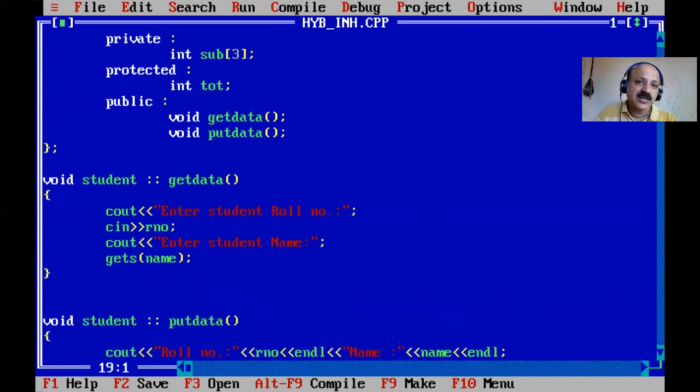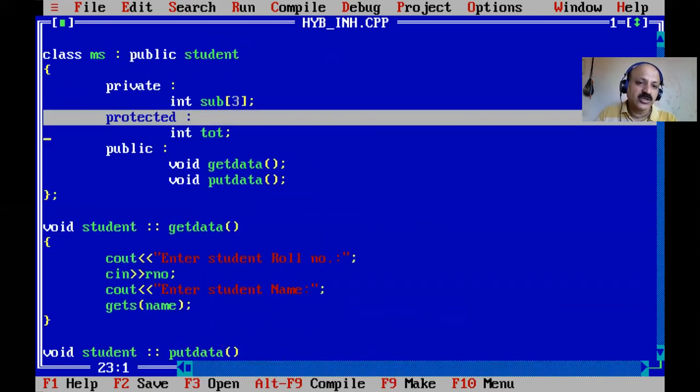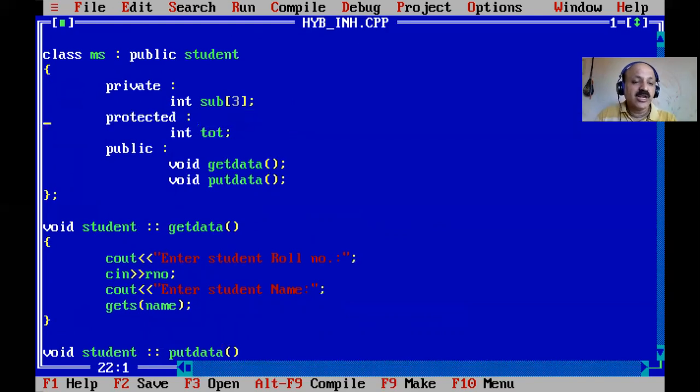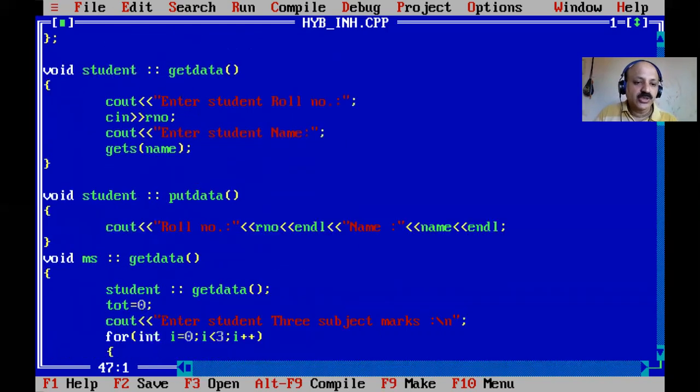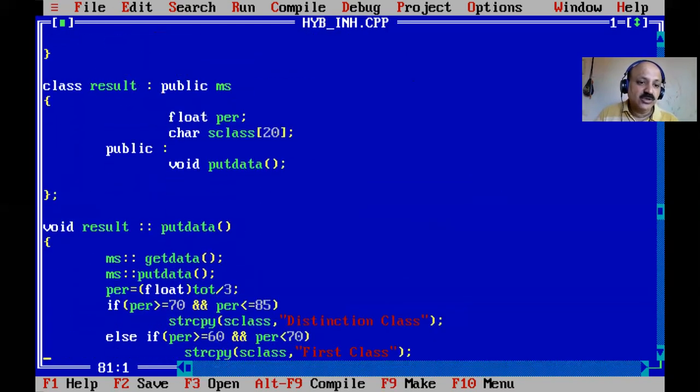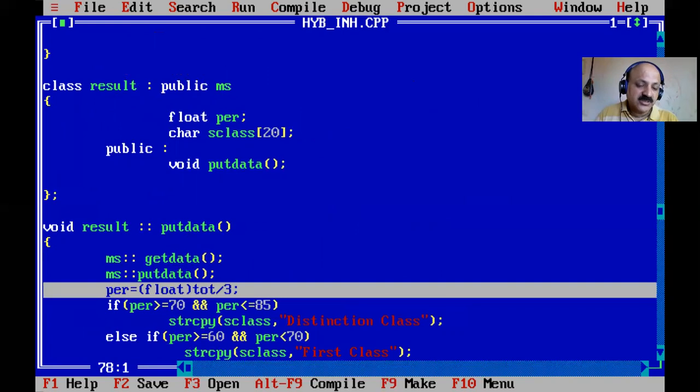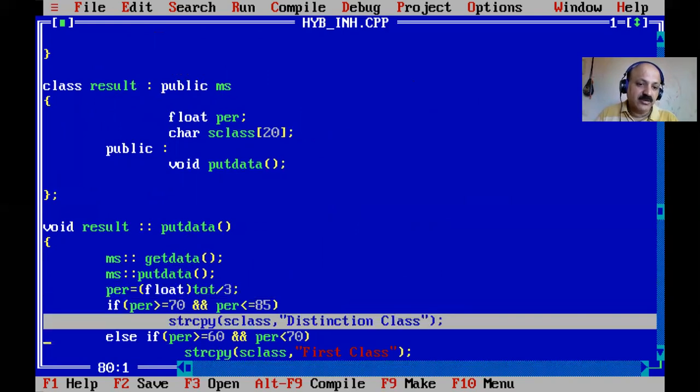Other members we can declare as private and not inherit. So here we can define protected, one access level, the protected keyword, specially designed for the purpose of inheritance. So here for the result class, based on the total we can find the percentage and then define our class.